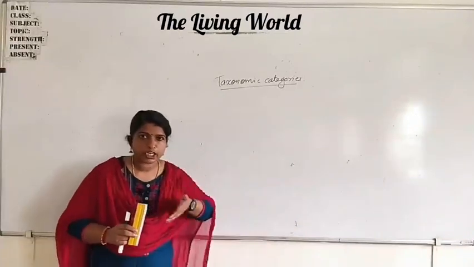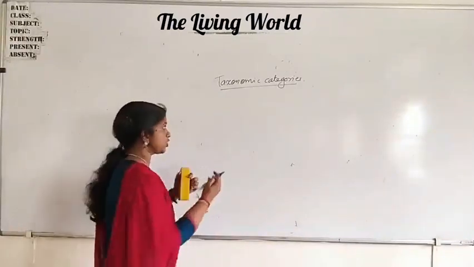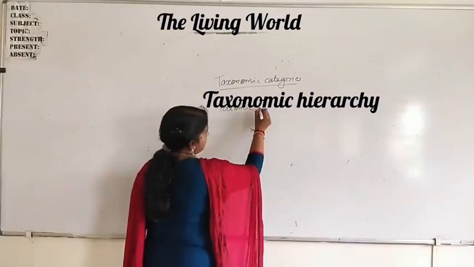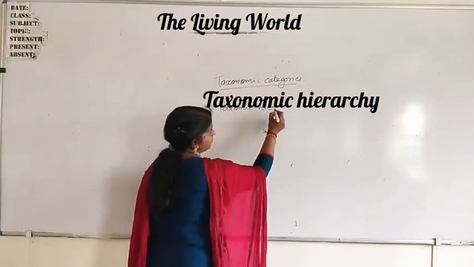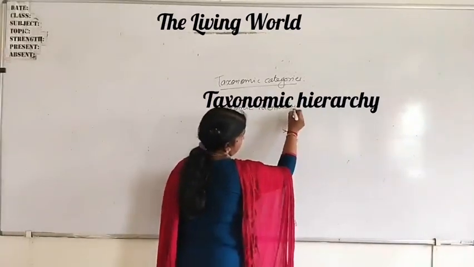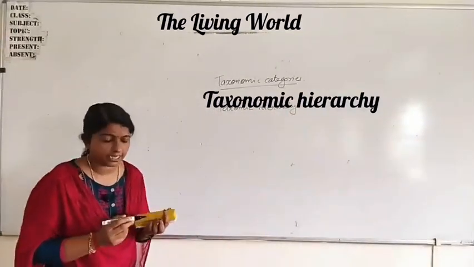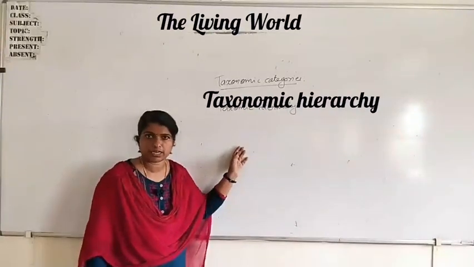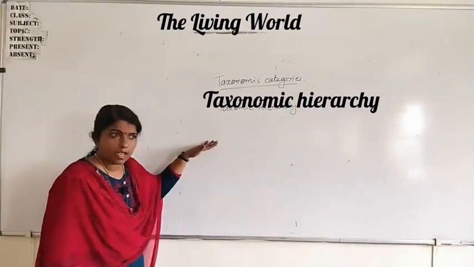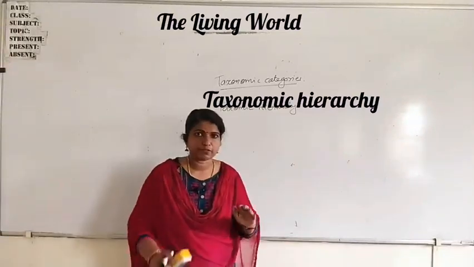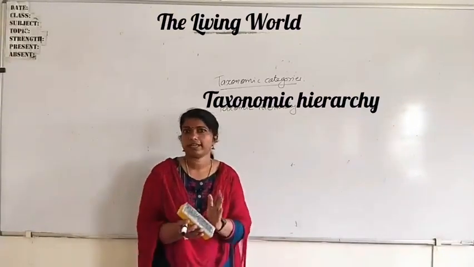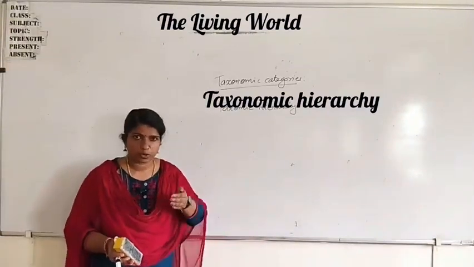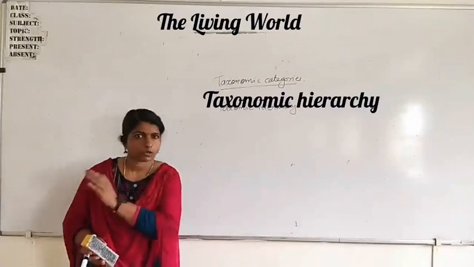That entire system is known as taxonomic hierarchy, a hierarchical system of classification. Different levels are there. Based on the similarity, first a broad category. Then based on the differences, lower classes, lower groups.